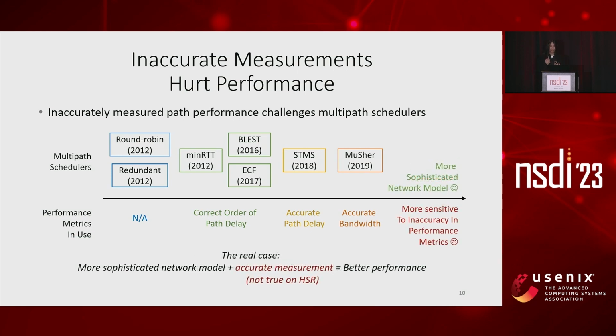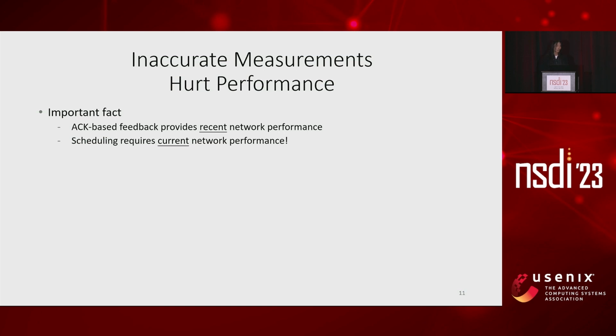However, to correctly understand the network condition, network models need correct input. A more accurate and aggressive model may generate better performance when the network is indeed acting as expected. However, when the measurement results are inaccurate, their performance could be greatly harmed. In fact, transport layer measurements provided by ACK-based feedback only provide information about recent network performance. But to do correct scheduling, we need information about current network performance.